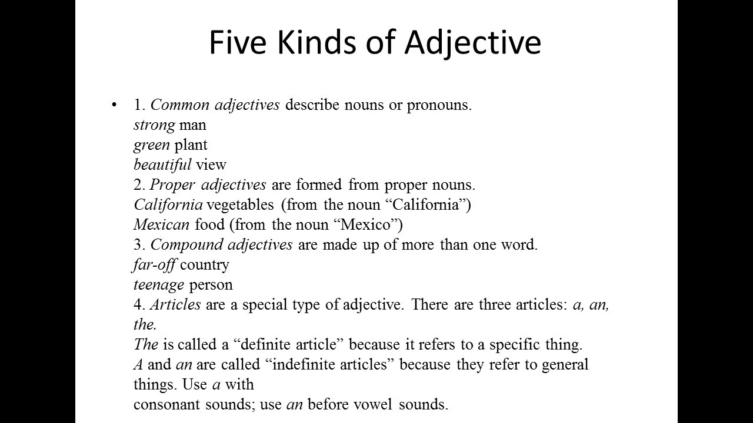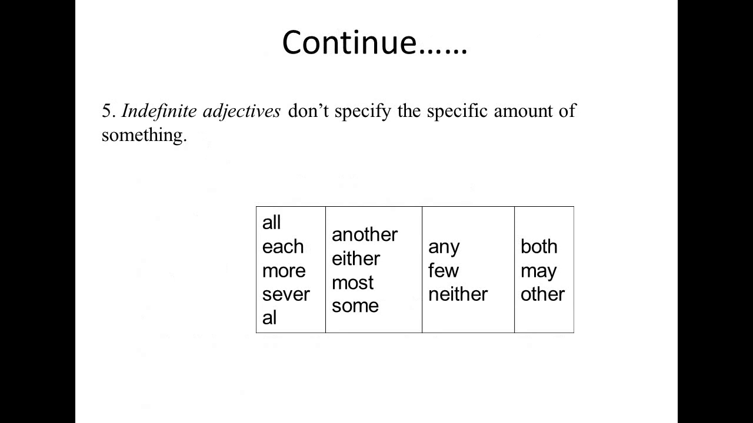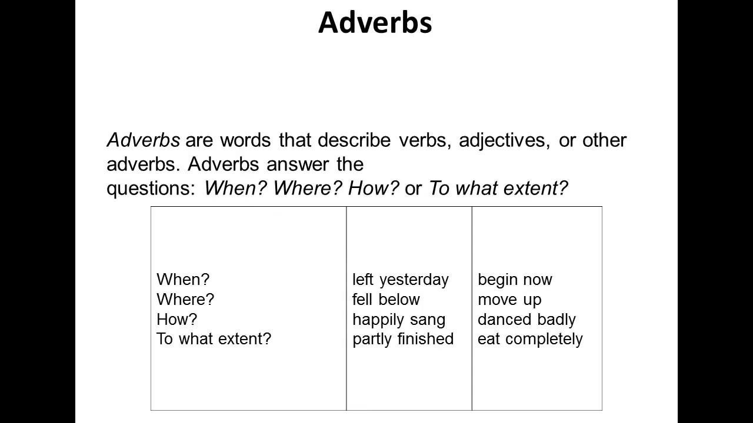These are three ones: a, an and the. The is called a definite article because it refers to the specific thing. A and an are called indefinite articles because they refer to general things. A is used with the consonant words, and an is used before the vowels. Indefinite adjectives do not specify the specific amount of something. Just for example, all, each, more, several, another, either, most, some, any, few, neither, both, many, and other.